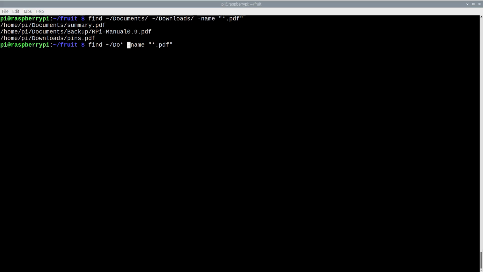Unlike the search pattern, which needs to be quoted to protect it from shell expansion, this pattern must not be quoted so the shell can expand it to matching directory names.